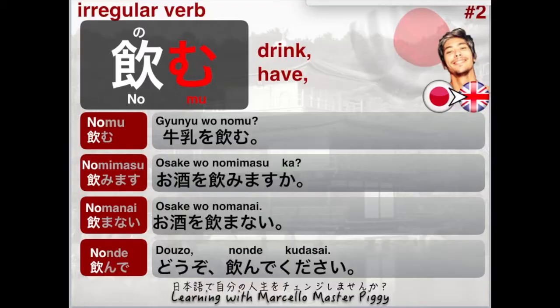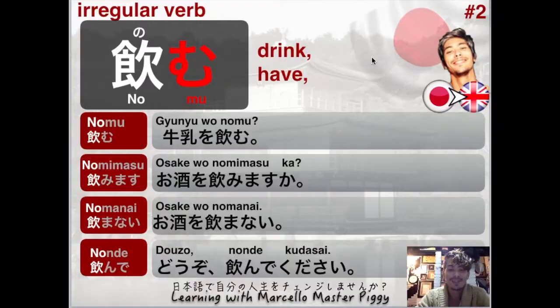Okay, in Japanese. So today's verb is the verb nomu. Nomu means to drink or to have, okay? And it's an irregular verb. What does that mean? It means that when we change for masu, nai, and teke, the imperative form, we're gonna have to work on the hiragana,